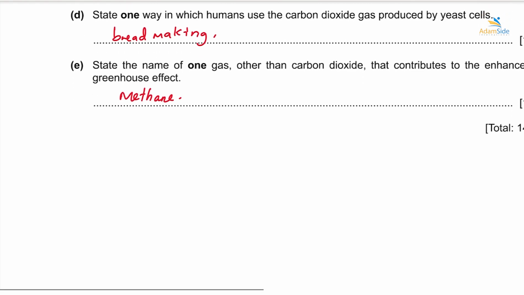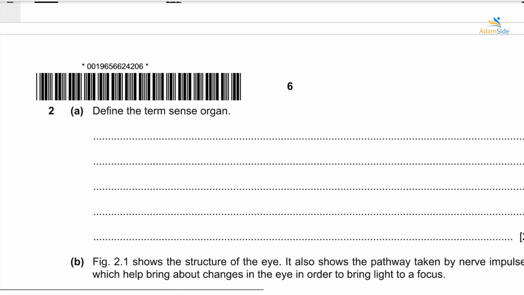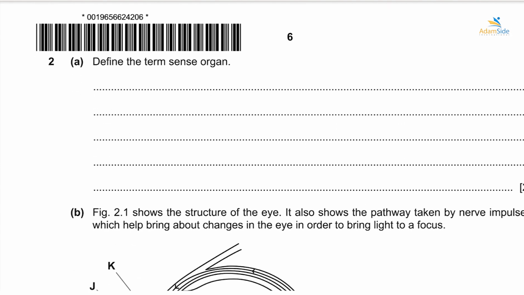It says here, define sense organs. All right, so sense organs, these are organs that can detect changes in the environment. What changes are they detecting? The change that they are detecting is a stimulus. So a change in stimulus in a particular environment will be detected by the sense organ of an individual.